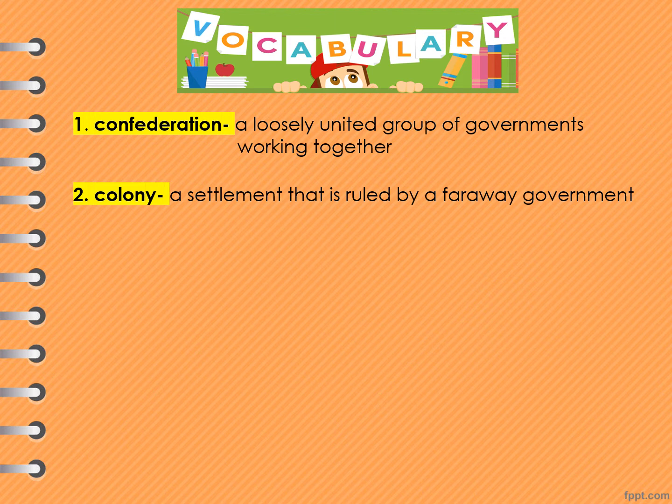So again, grade 4, when you see colony, it is a settlement that is ruled by a far away government, or it is a group of people from one country who build a settlement in another territory or land. And the third word is colonist, which means a person who lives in a colony.